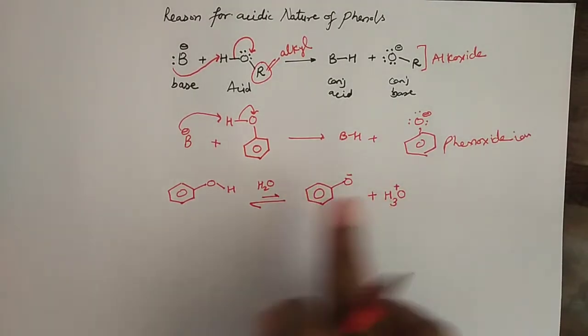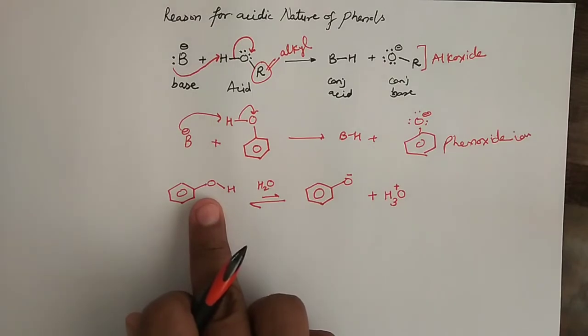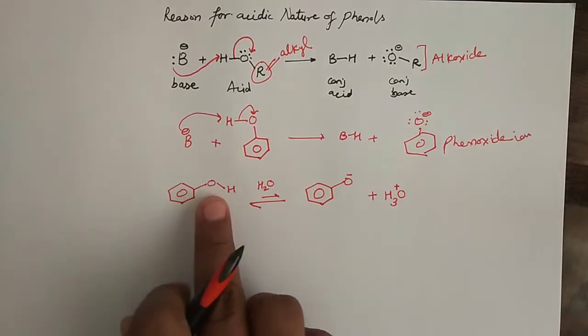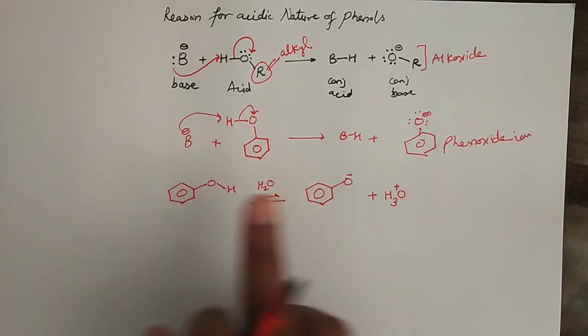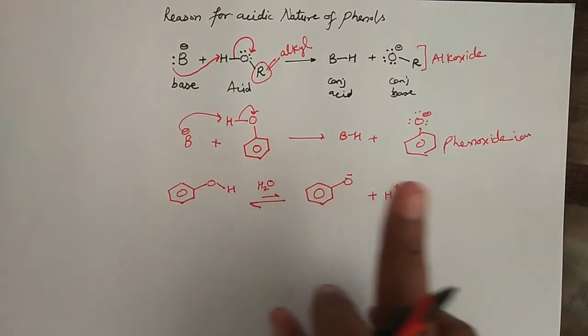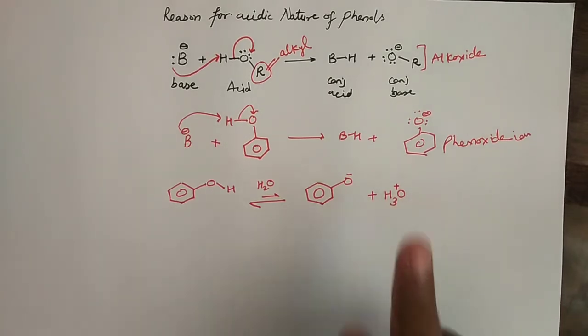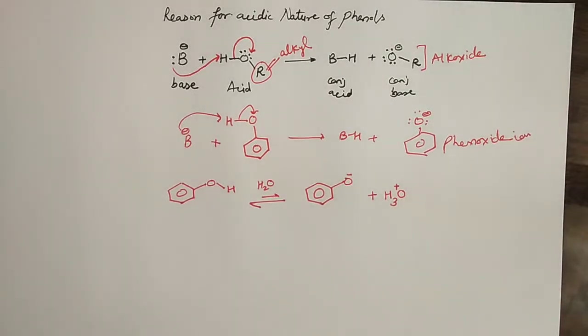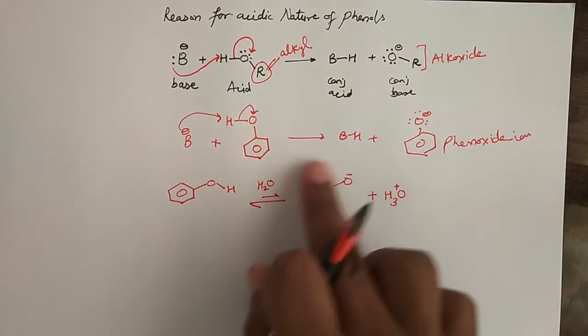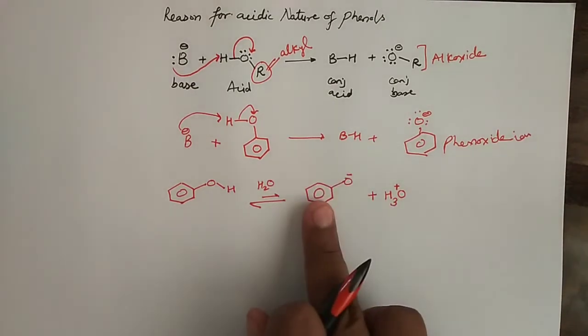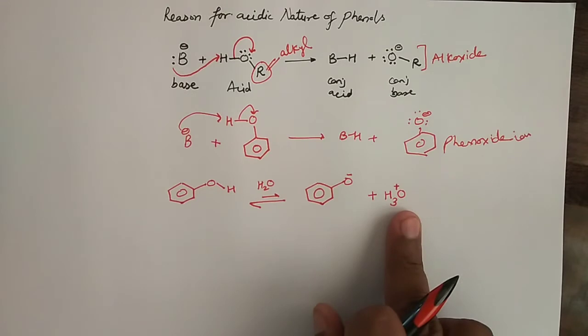That means this substance has shown successfully its acidic character because it is not combining with its own hydronium ion generated. So phenol has the same characteristic, meaning this phenoxide ion is not going to bind with the hydronium ion again, right?